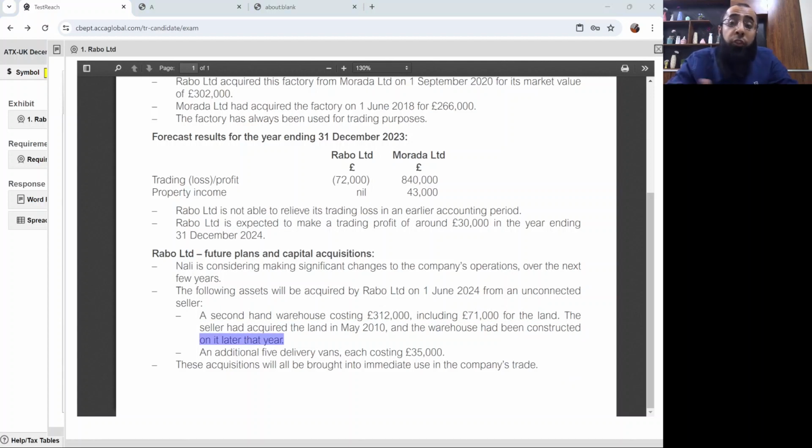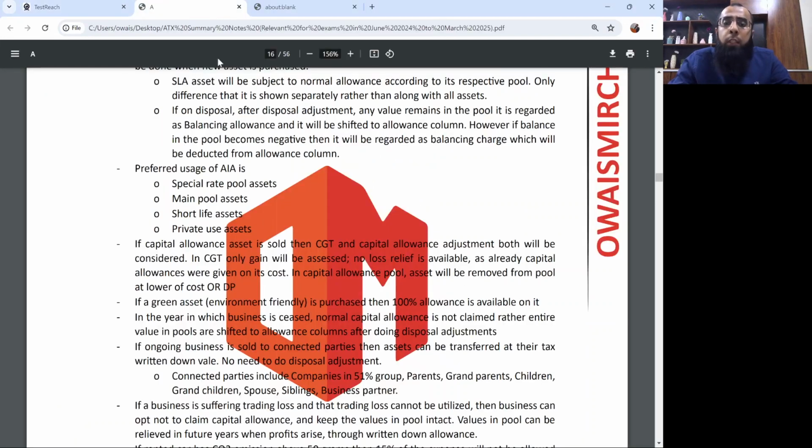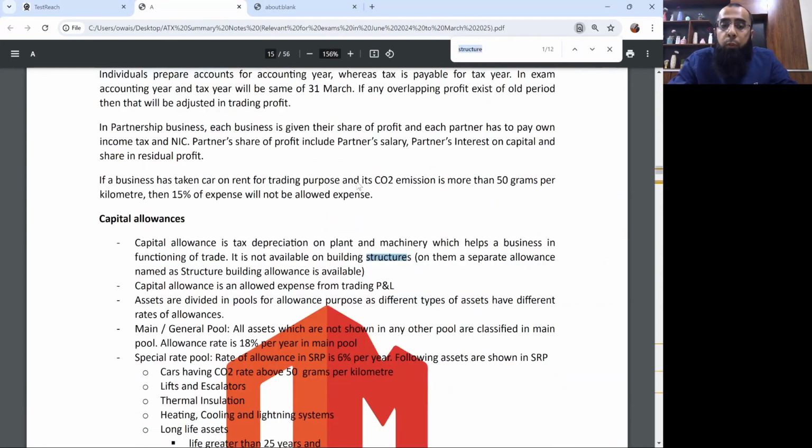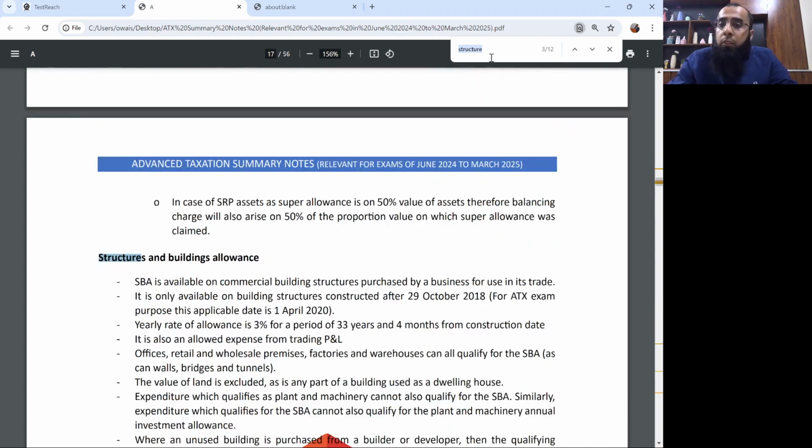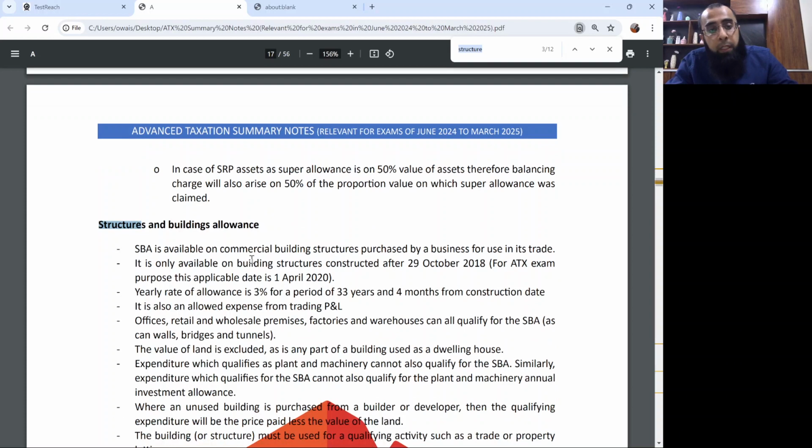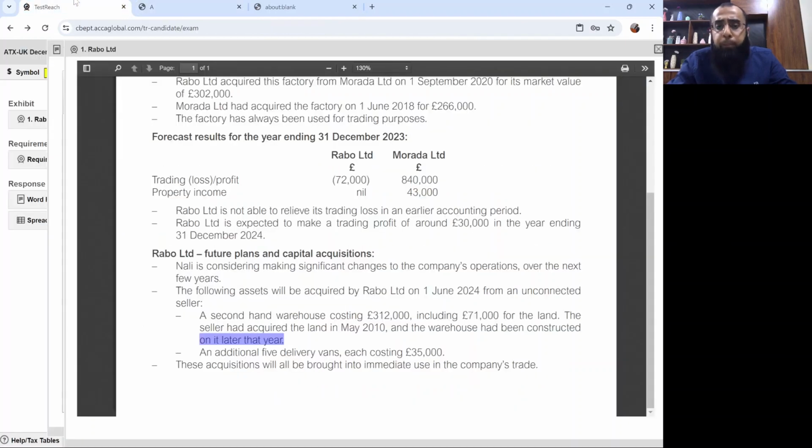Now, you all know that structure building allowance is not available for constructions which are done before 2018. This construction was done in 2010, so it will not qualify for structure building allowance. Again, if you have forgotten any rules, you just need to go to the summary notes and search the relevant rules. Like if you want to look at structure building allowance, you just write structure in the search and you get the rules. It is only available on building structures constructed after 29th October 2018, and for our examination the applicable date is 1st April 2020. So on this warehouse, structure building allowance will not be available as it was constructed in 2010.